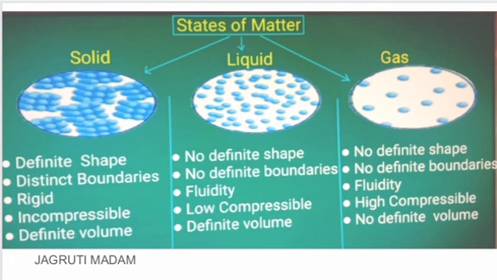So solids have definite shape, liquids do not have definite shape, but occupy the shape of the container in which they are filled, while gas does not have any shape. Solid has distinct boundaries, meaning you can separate it out, hard and fast. While for liquid there are no definite boundaries, and for gas also, because the space between the particles of liquid and gas is more. Solids are rigid, liquid can flow, and gas also can flow. It can easily pass from one point to another.